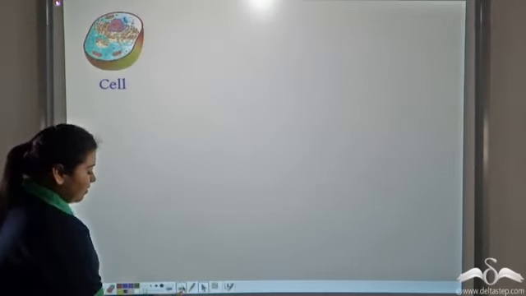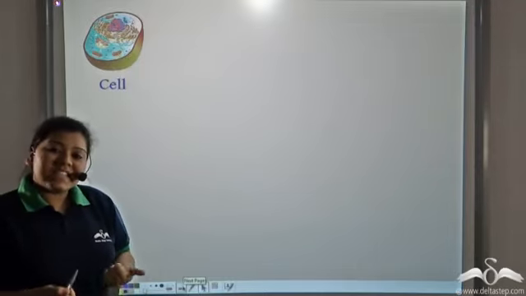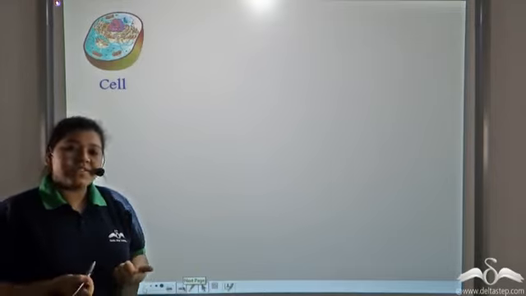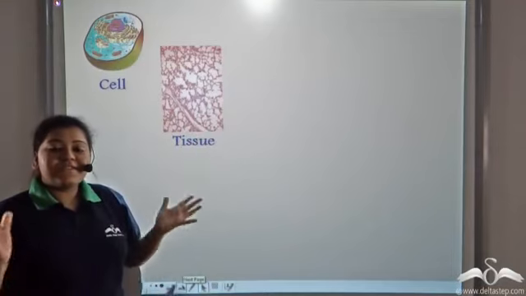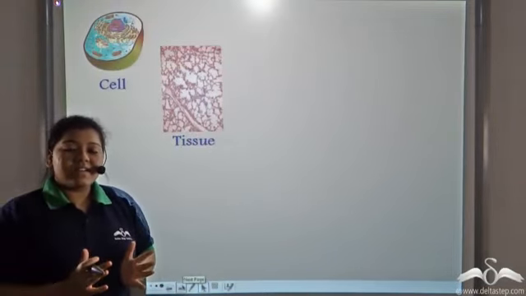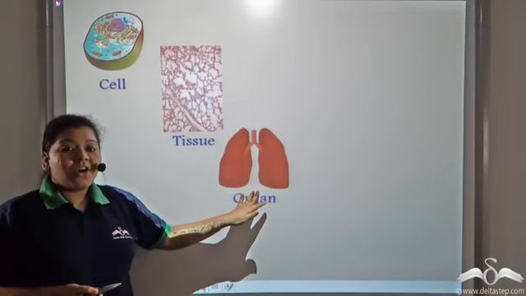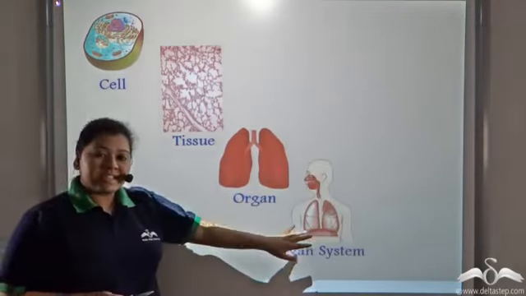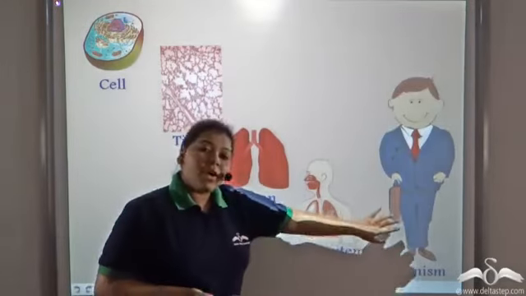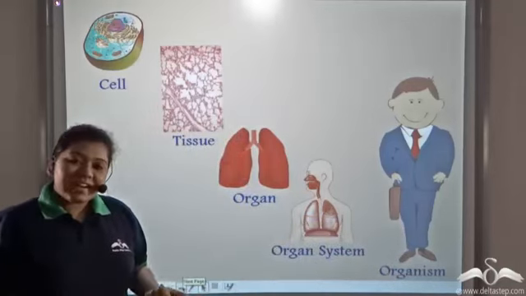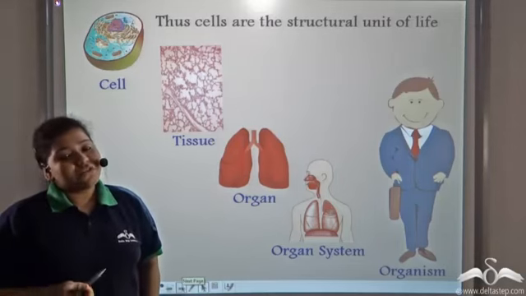Well, an accumulation of cells, all carrying out similar function, gives rise to a structure which is known as tissues. Different kinds of tissues come together to form a structure known as organs. Organs give rise to organ systems, and organ systems make up an entire organism. So from here, we can say that cells are the structural unit of life.